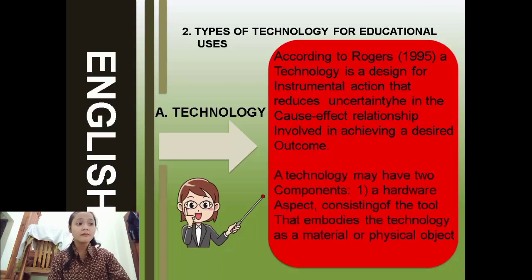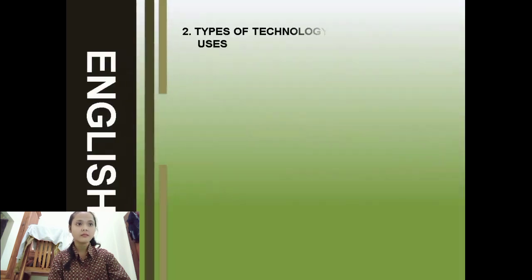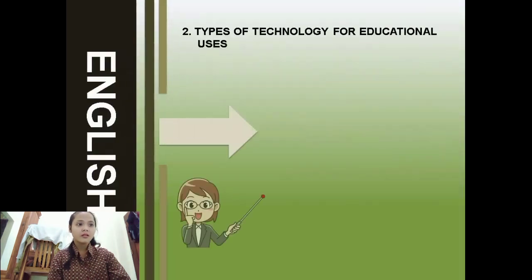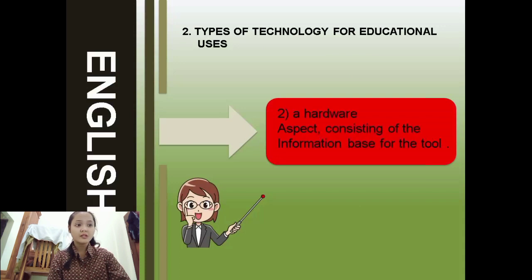A technology may have two components. One, a hardware aspect, consisting of the tool that embodies the technology as a material or physical object. Two, a software aspect, consisting of the information base for the tool.